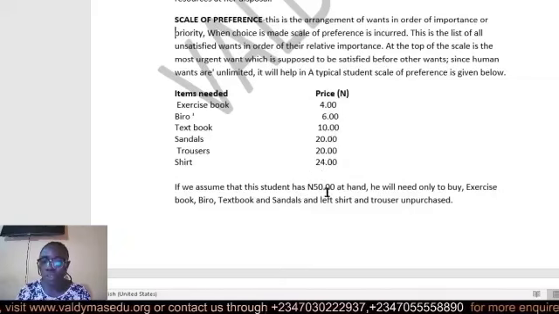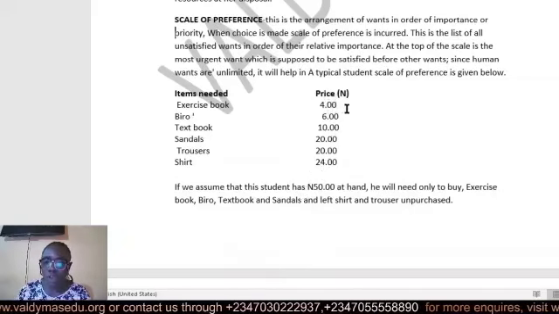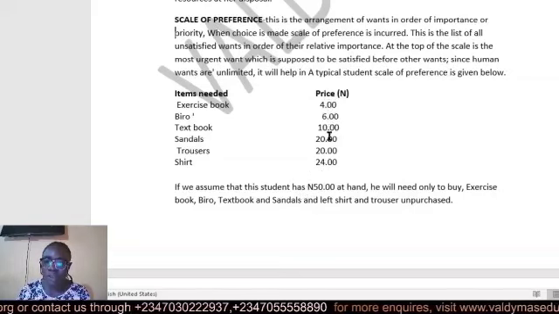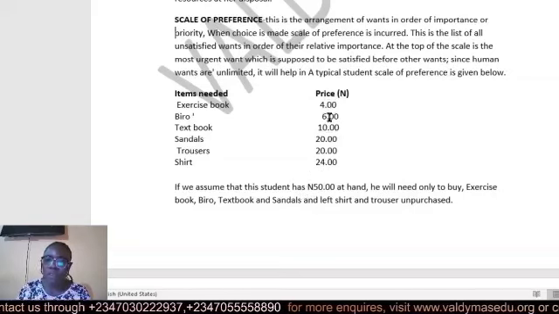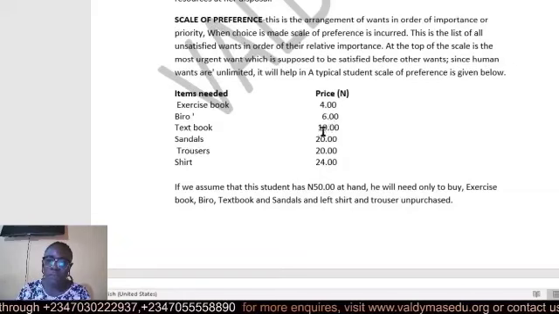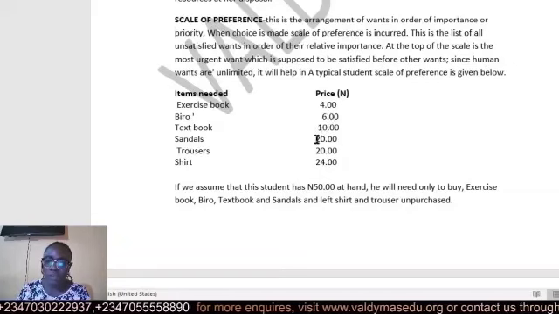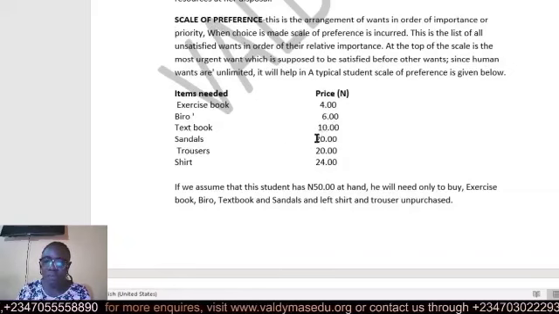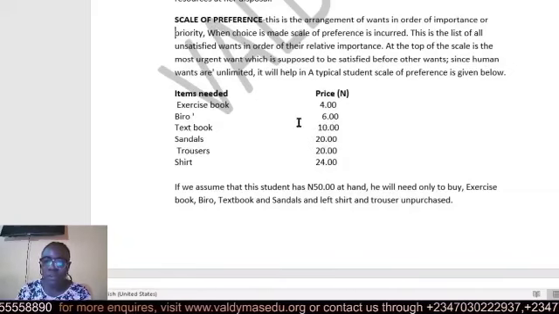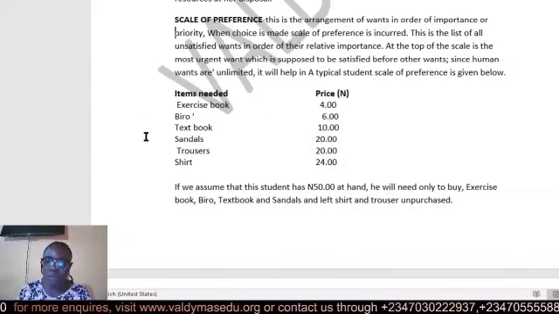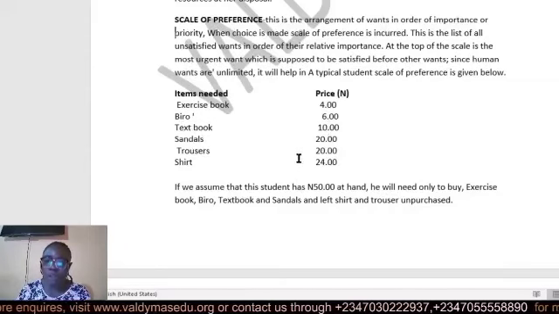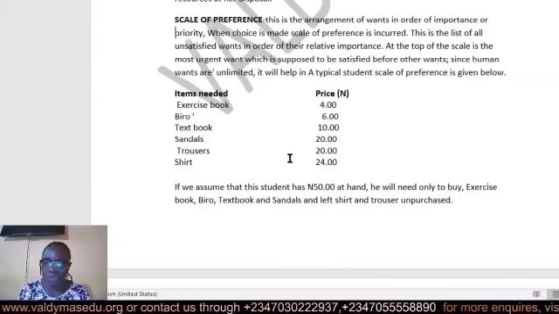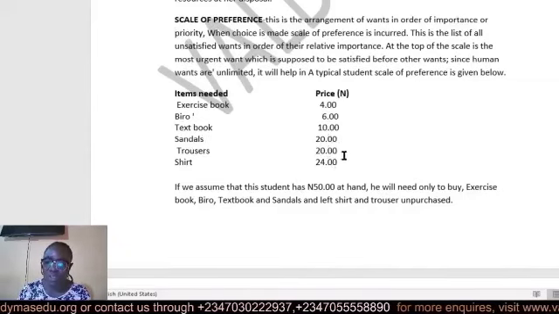So to meet up with this 50 naira, exercise book has to be purchased, biro, textbook, and sandal. If you sum it together, 6 plus 4, that's 10, plus 10, that's 20, plus another 20, that's 40. Which means the only items the student can purchase are exercise book, biro, textbook, and sandal. It's not possible to purchase trousers because it is worth 20 naira.